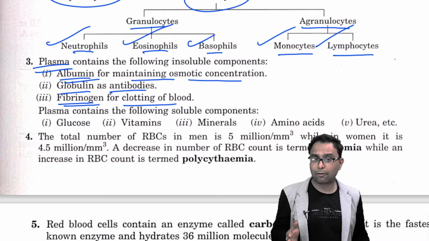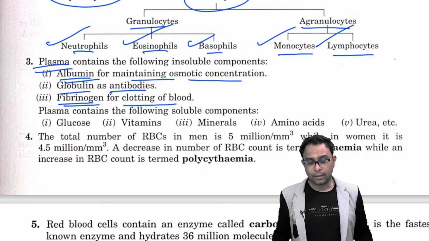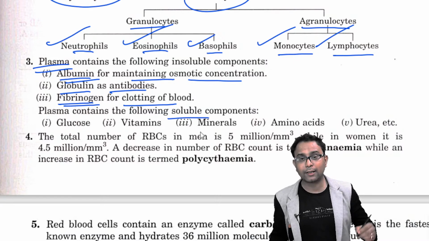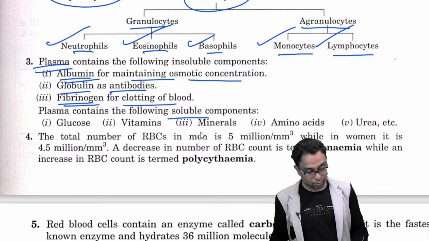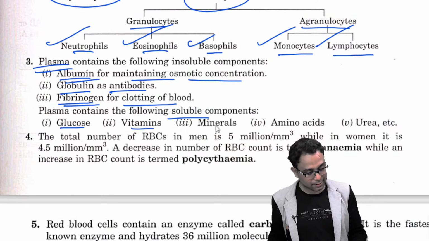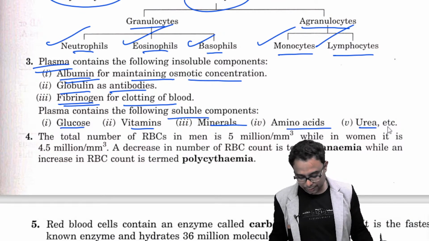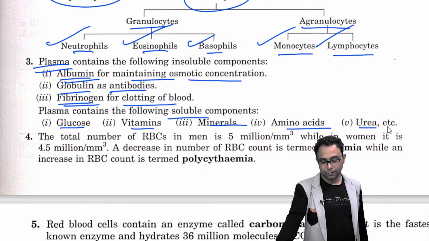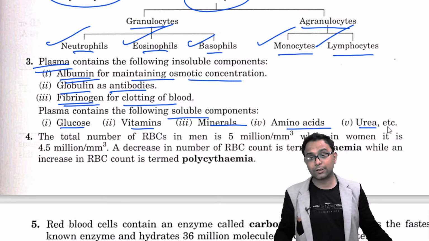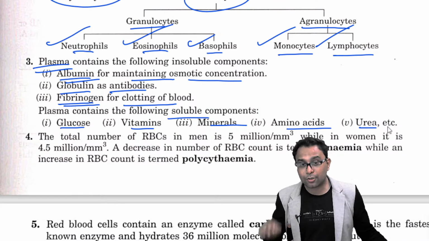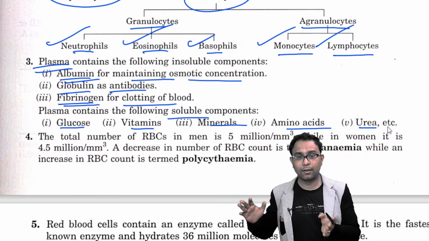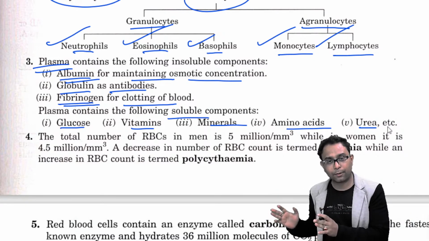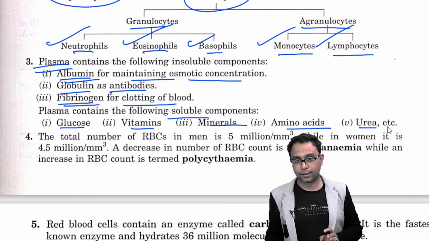But plasma also has some soluble components. A question arises: what are the different soluble components present in the blood plasma? Glucose is there, vitamins, minerals, amino acids, and urea, right? So these are the different soluble components. So plasma contains some insoluble components and some soluble components.